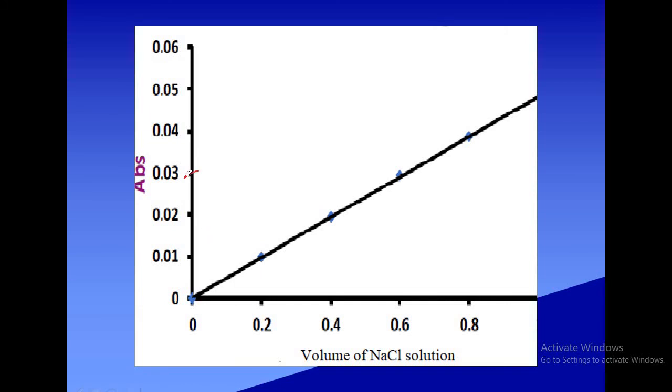Knowing the absorbance of the test solution, we can find out the concentration of sodium in the solution, or the volume of the test solution, from the graph. This is how, corresponding to the absorbance, you have to find out the volume or concentration of the solution. So by knowing the volume of the solution, we can calculate the concentration of the solution.